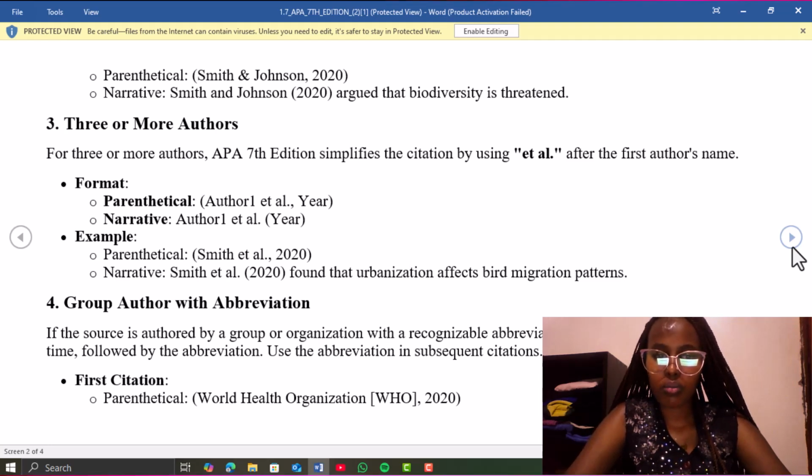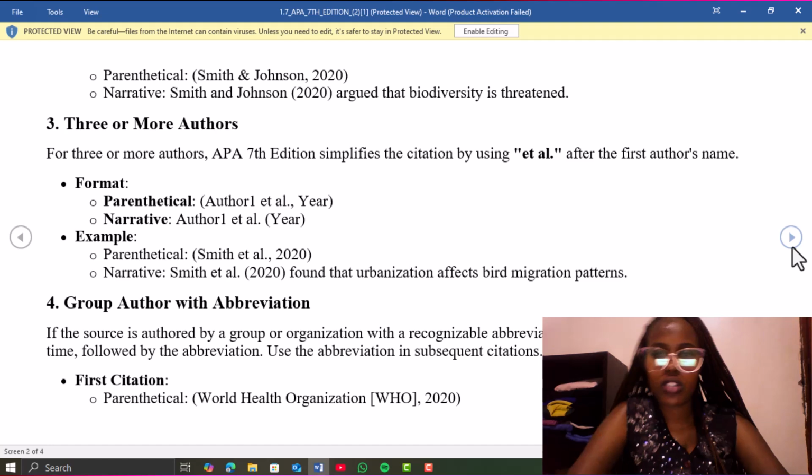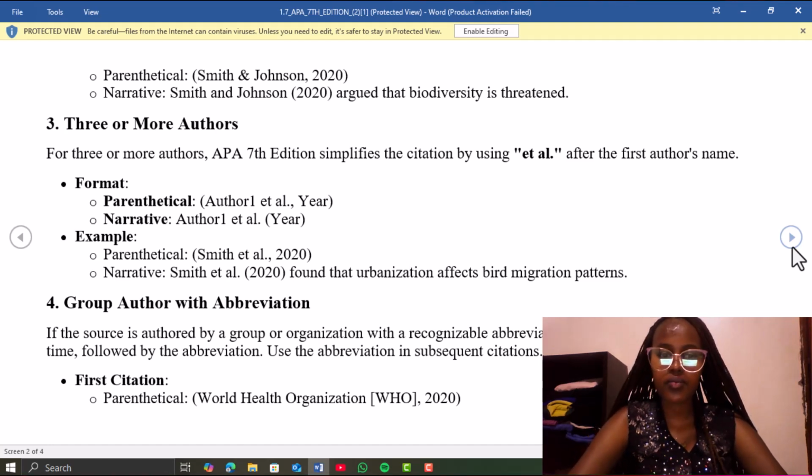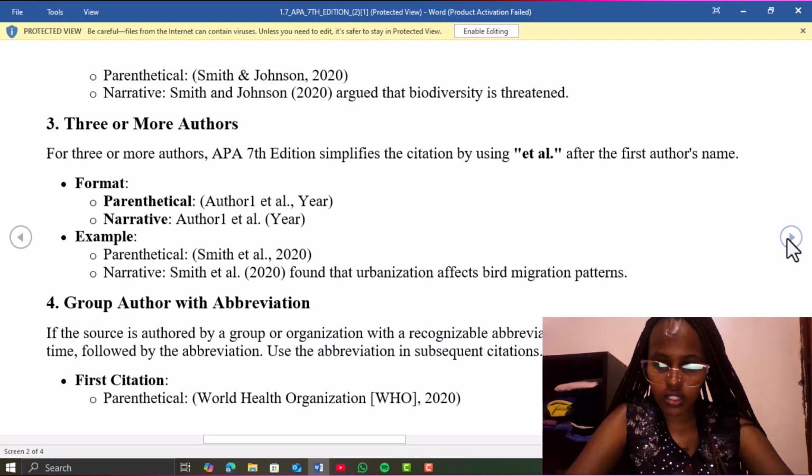If it is a group of authors with abbreviations, maybe it is World Health Organization. In a parenthetical way, you write World Health Organization, then you bracket its abbreviation, which is WHO, in one bracket, then comma, then 2020.